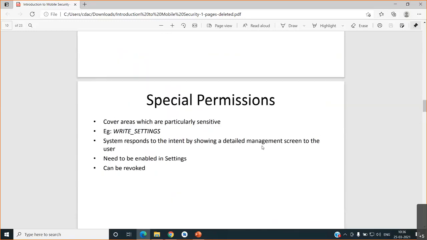Second, when we are discussing the special permission, these are permissions where, according to the application's usability, whether that application will work or not depends on them. Sometimes it will ask, I need a special permission to overlap another application, or I need a permission to allow installation from unknown sources. So we have these kinds of special permissions, but when you are giving them to an application, you have to think twice whether this app is a trusted one or not, whether this app belongs to the proper developer or not. Like that we have to check.